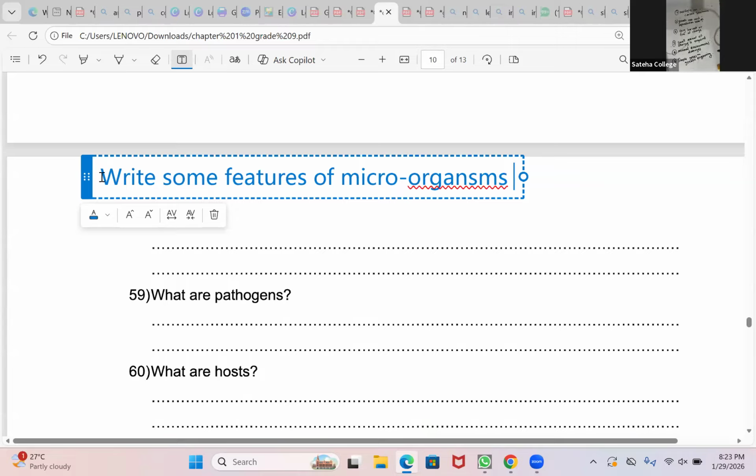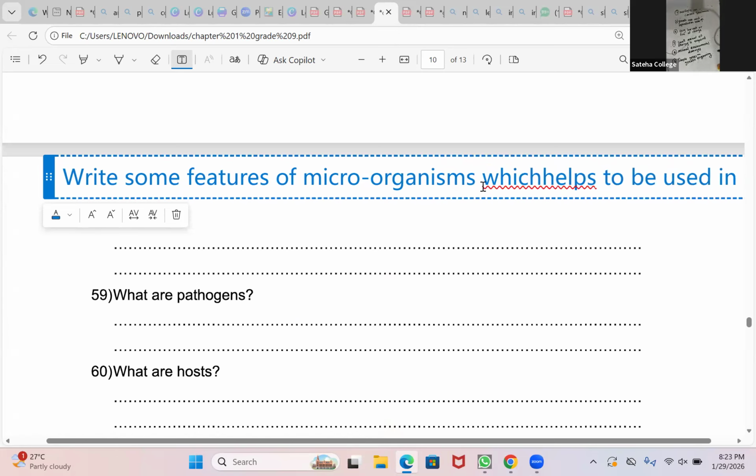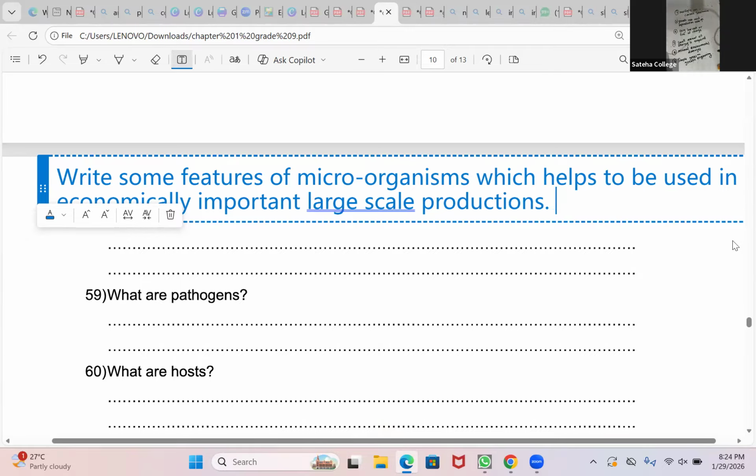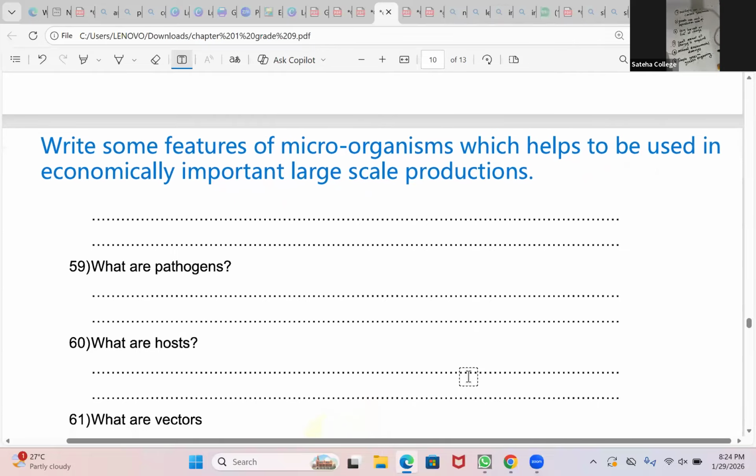Write some features of microorganisms which help them to be used in economically important large-scale productions. So you can write six.